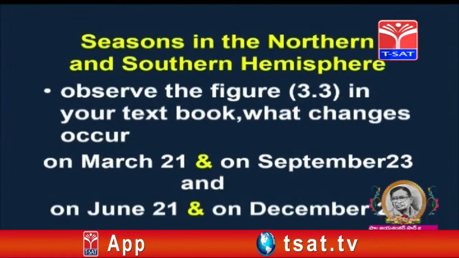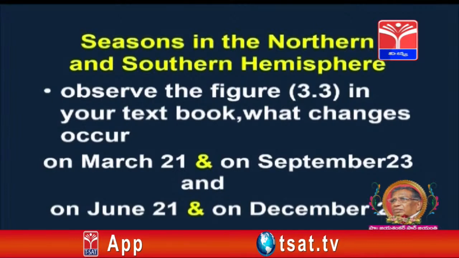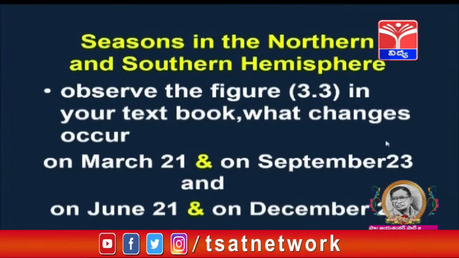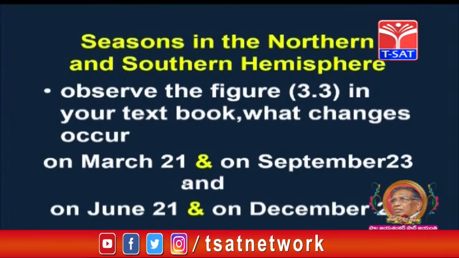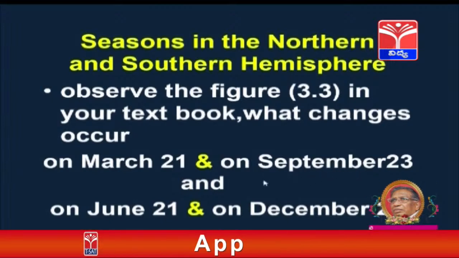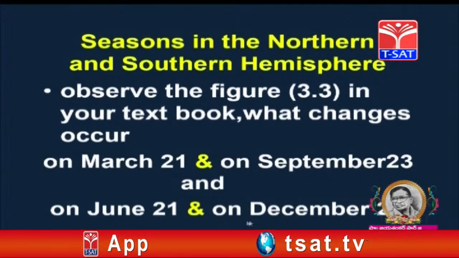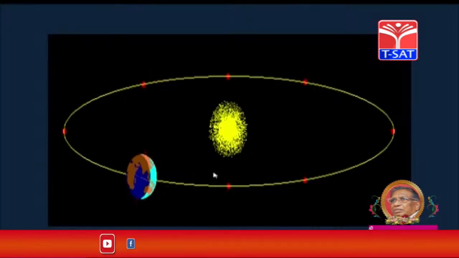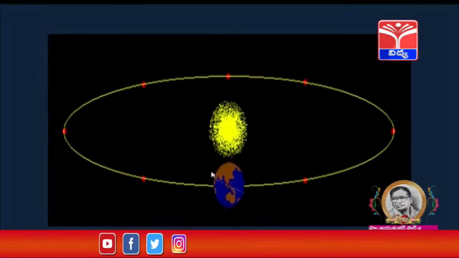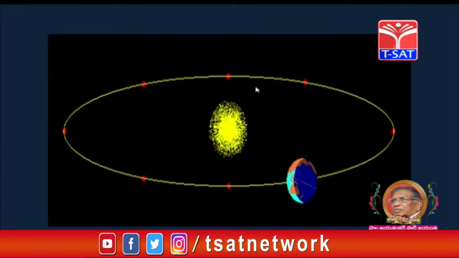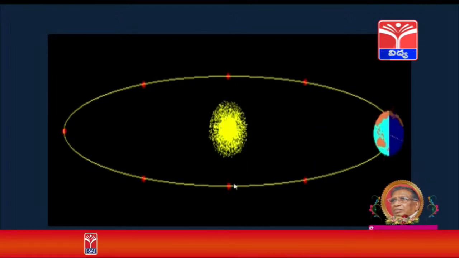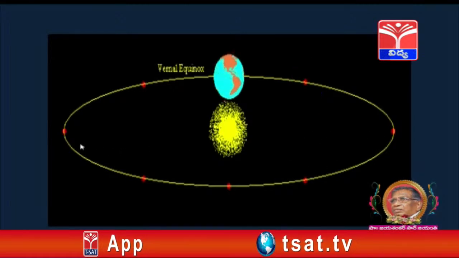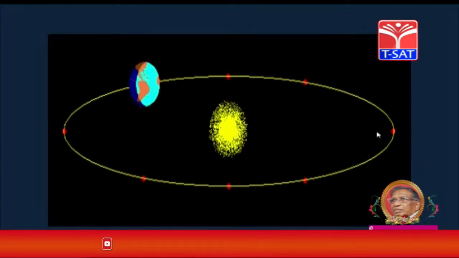Seasons in the northern and southern hemisphere. Observe figure 3.3 in your textbook. What changes occur on March 21st, on September 23, on June 21st, and on December 22? Observe this image, children. In the next slides, I am going to explain what happens on March 21st and September 23, and on June 21st and December 22.